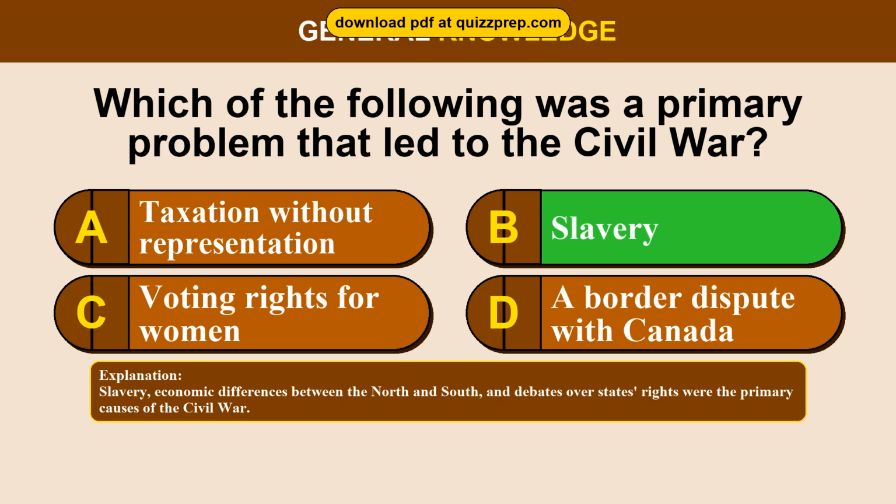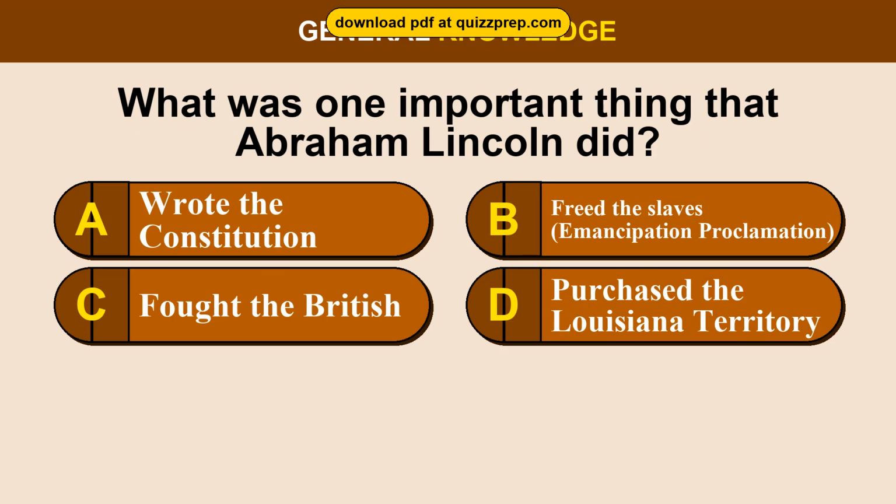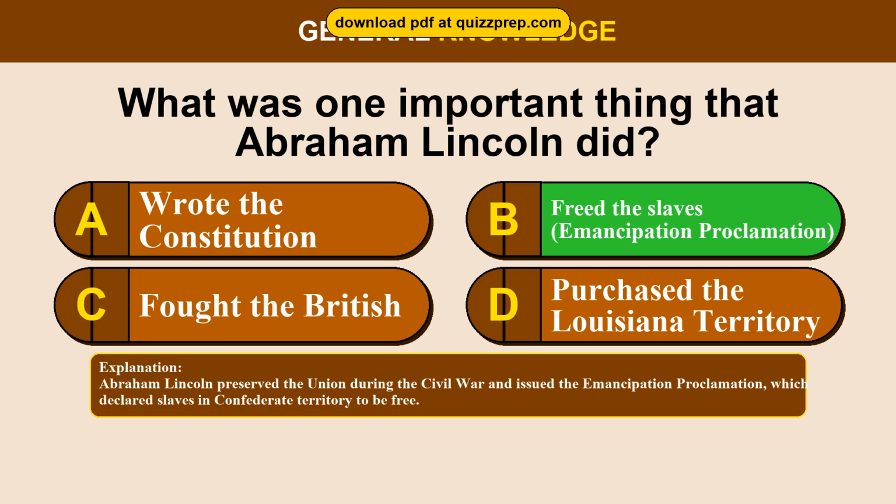Question 34. What was one important thing that Abraham Lincoln did? Option A, wrote the Constitution. Option B, freed the slaves, Emancipation Proclamation. Option C, fought the British. Option D, purchased the Louisiana Territory. The correct answer is option B, freed the slaves, Emancipation Proclamation. Abraham Lincoln preserved the Union during the Civil War and issued the Emancipation Proclamation, which declared slaves in Confederate territory to be free.